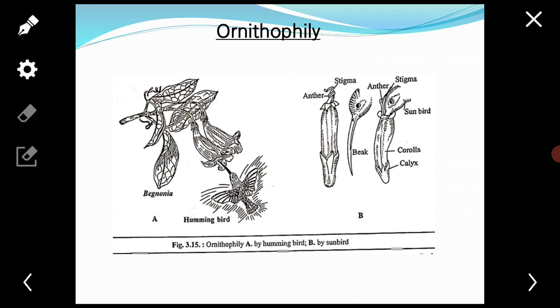Hummingbird pollinates while hovering over the flowers and sucking the nectar.